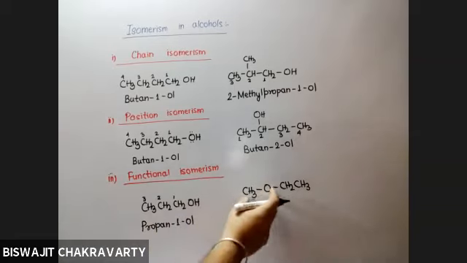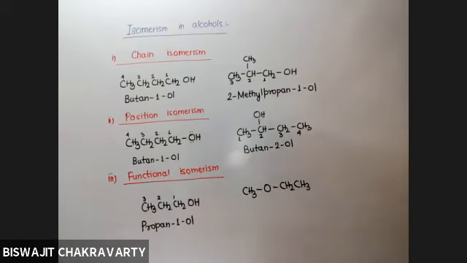Ethers are somewhat different. In ethers, you have oxygen in between two alkyl groups. And how to name the ethers? The ethers are named as alkoxyalkanes. Now, in the term alkoxyalkane, it seems that there are two alkyl groups. So which one will be alkoxy and which one will be alkane? It depends upon the size of the alkyl group. If both the alkyl groups are similar in size, you can take any one of them as alkoxy and any one of them as alkane.